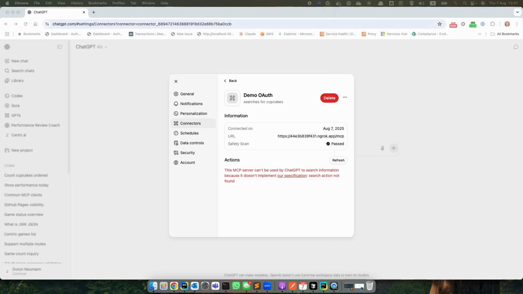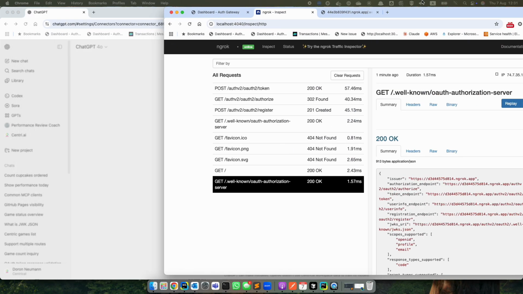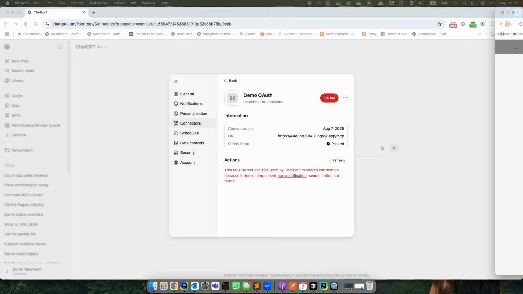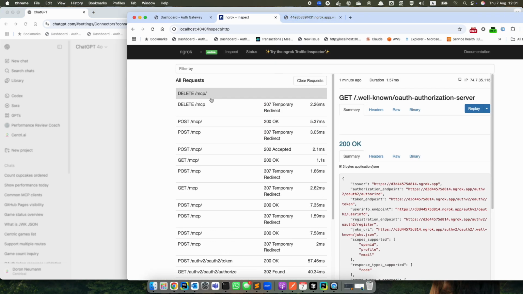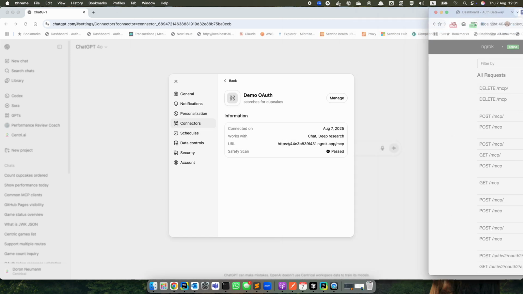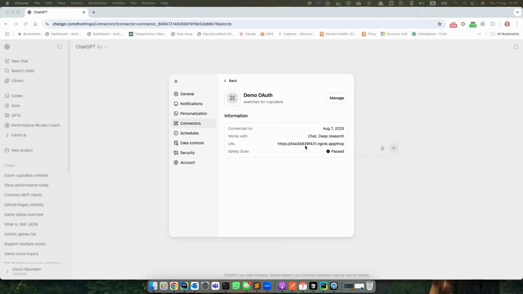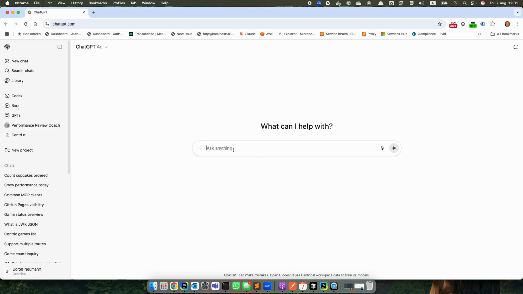So if I click refresh, okay, then it goes to query the MCP server, and now it's querying the MCP server and getting the tools, and now it will know that the tool exists. Okay, so it's marked as okay, and I'm going to try and use it.